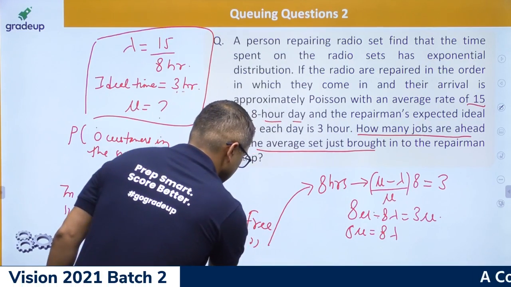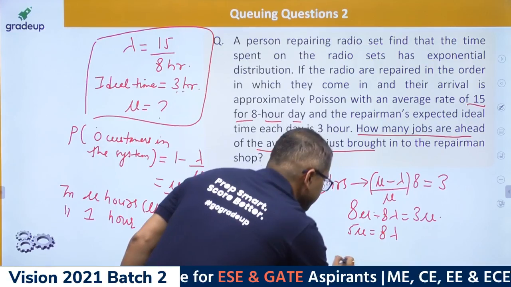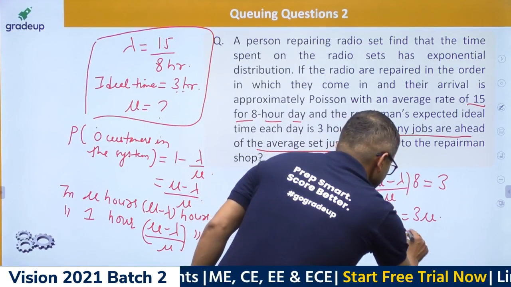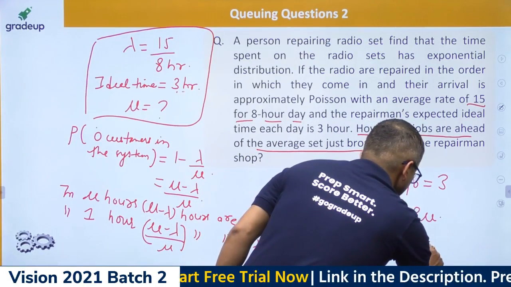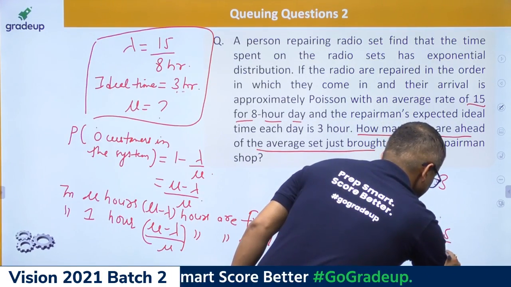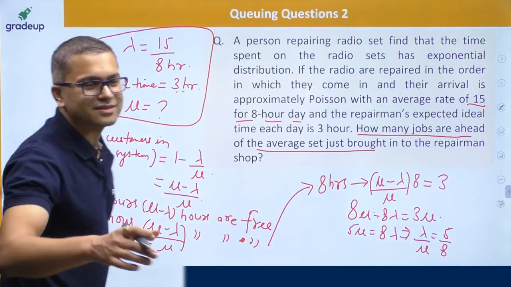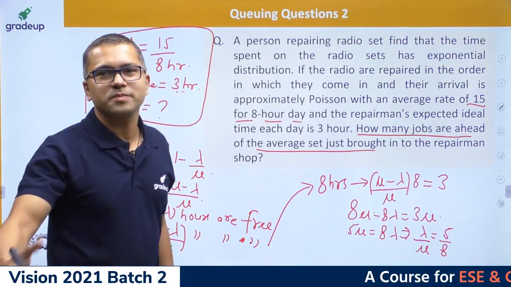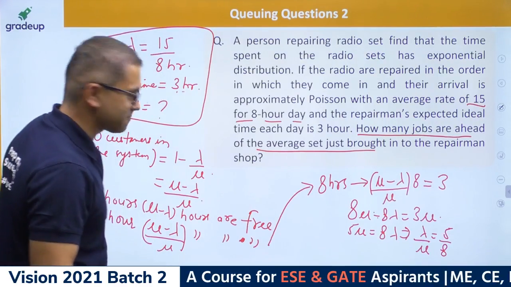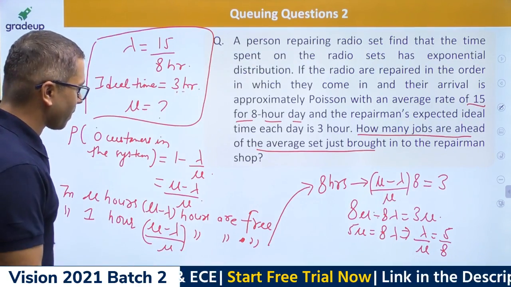Sorry for my handwriting. So lambda upon mu is nothing but 5 upon 8. Lambda upon mu is 5 upon 8. Let's stop here, guys.